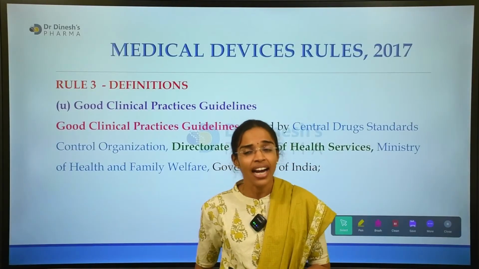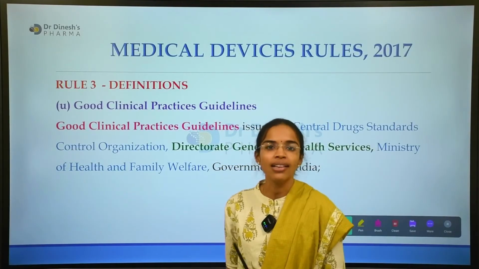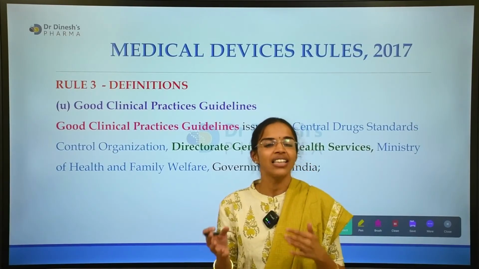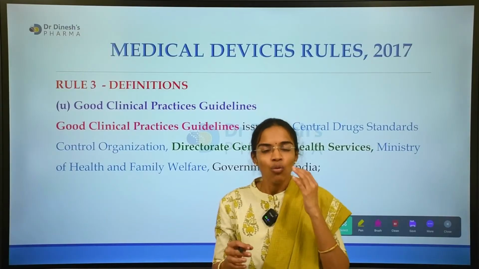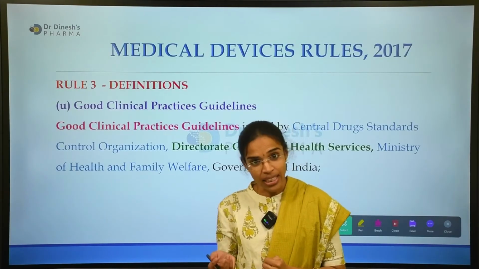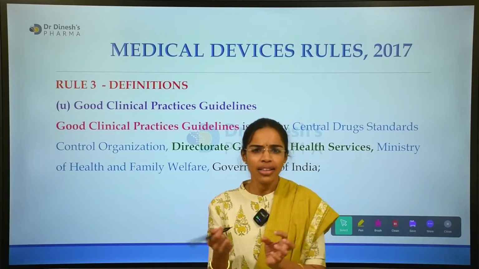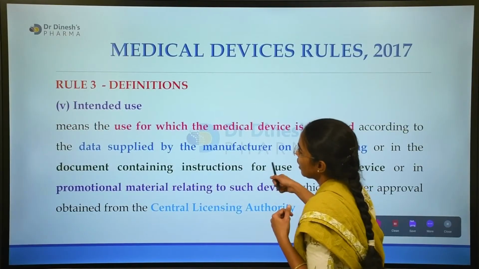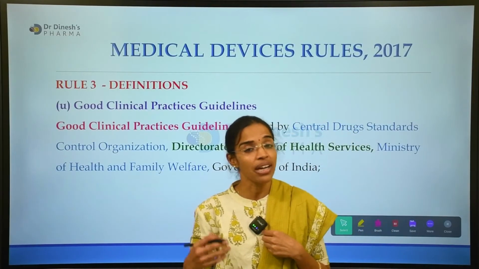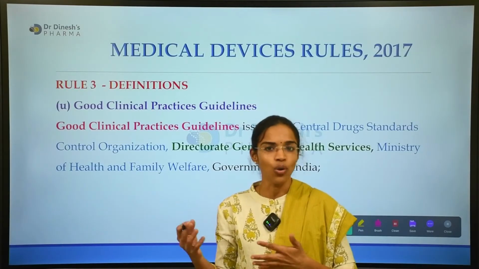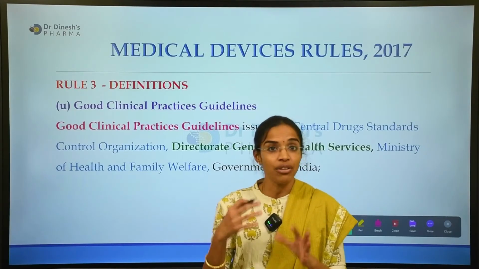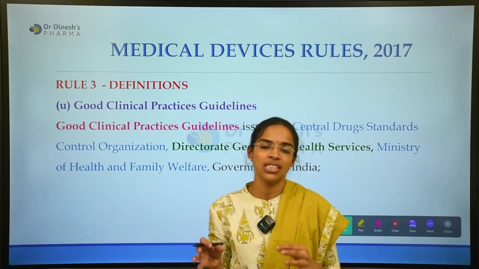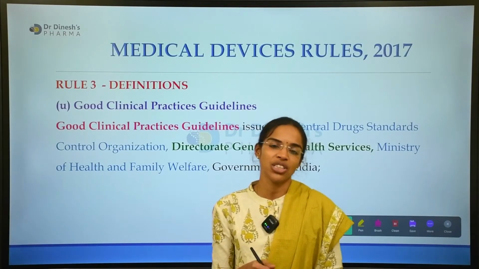They deal with all the clinical practices: what is the basis for the clinical trial of a medical device, what clinical trials and investigations include, and how they should be performed. All this procedure and protocol is involved in the GCP guidelines. I am not discussing it in detail because it forms a very major topic once again.